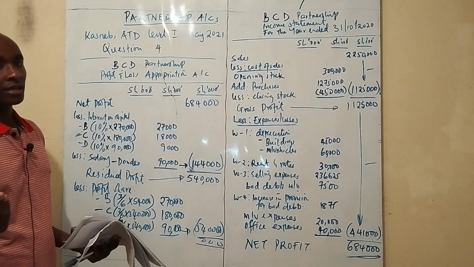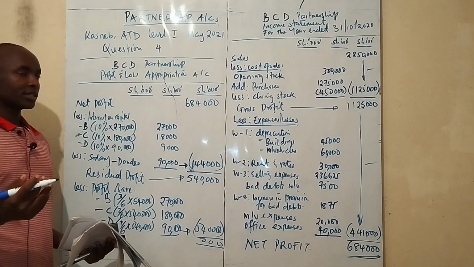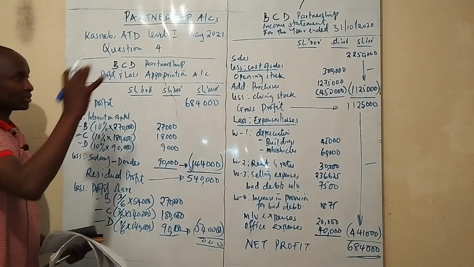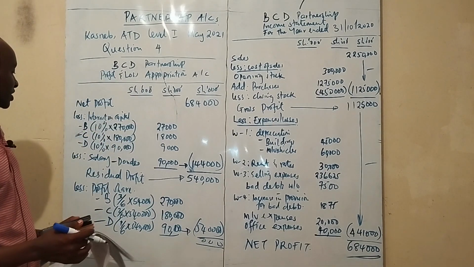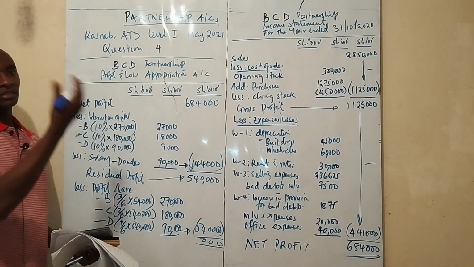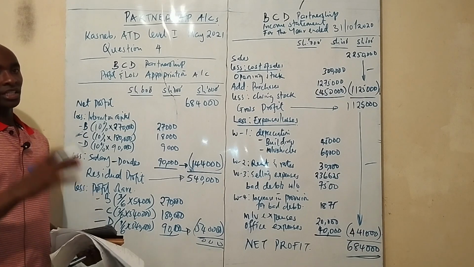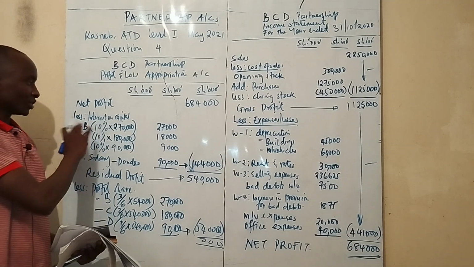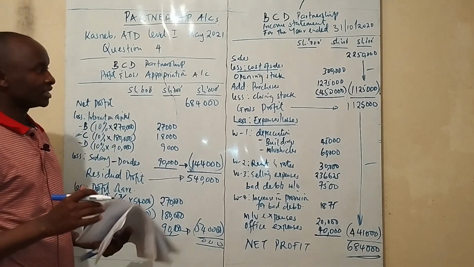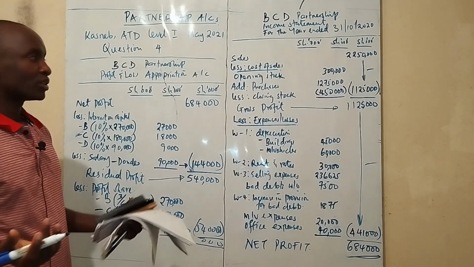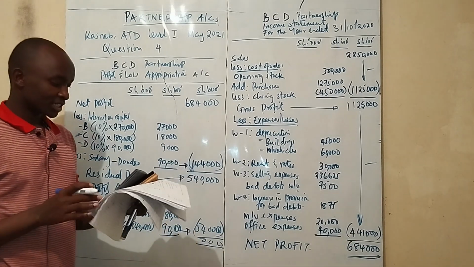A current account is a capital account. It has credit balances, so you take these ones to the credit side, and whatever you reduce, you're going to include in the debit side of the current account, but you don't have anything here that we've added.